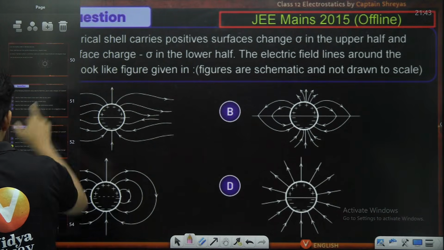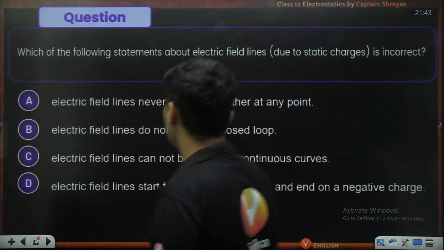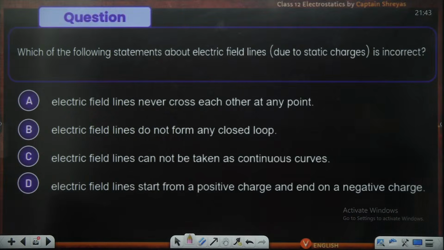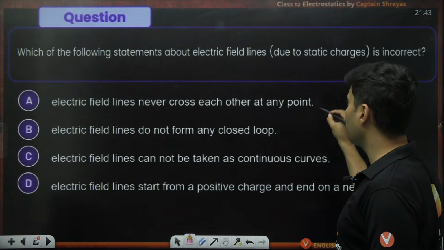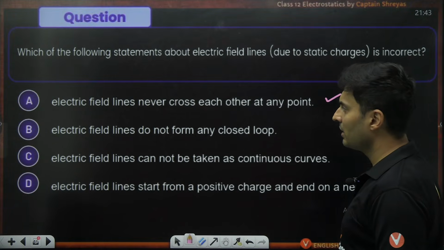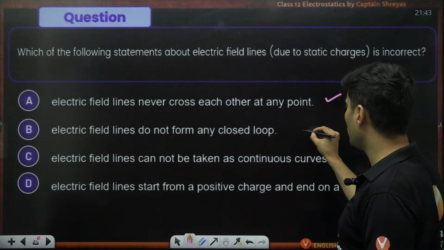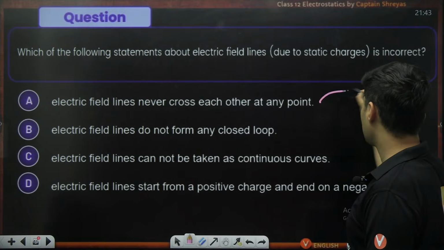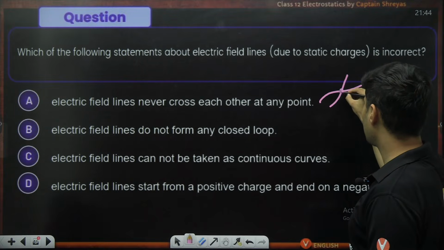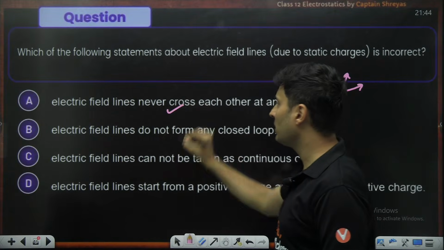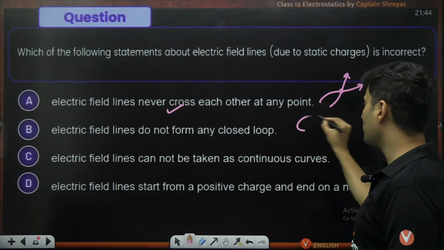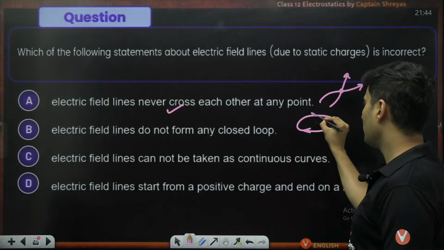Okay, great. So what about this question, my dear students? Which of the following statements about the field lines is incorrect? Electric field lines never cross each other at any point. This is 100% correct. See, the first one was about intersection. This will not happen. They never cross each other. Perfectly fine. Electric field lines do not form closed loops. That means they don't form loops like this.